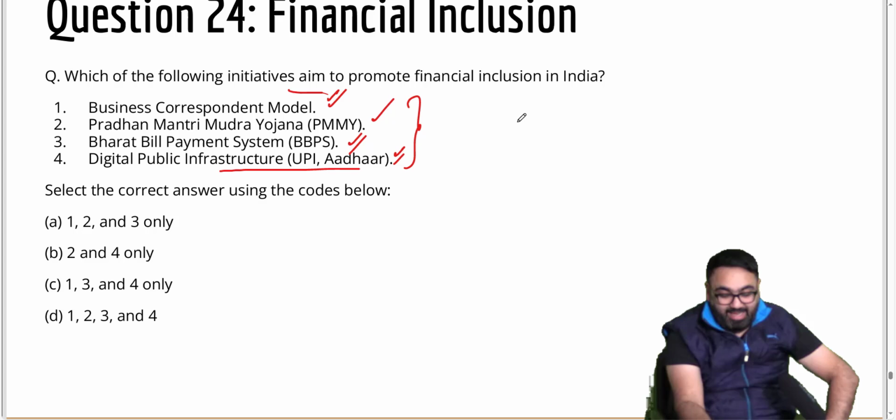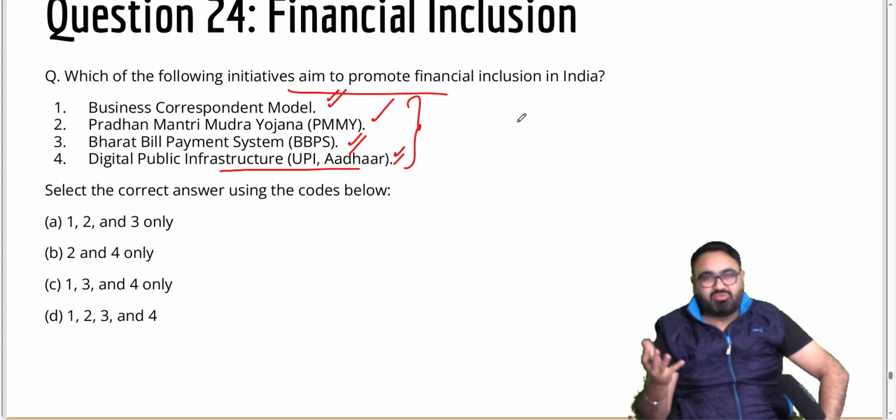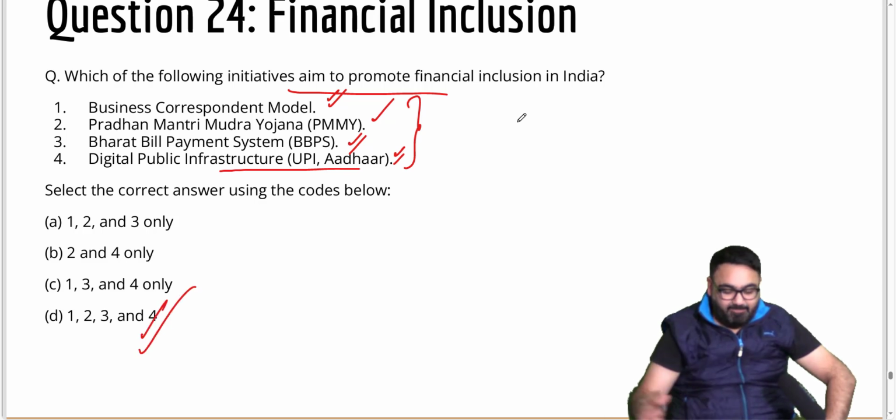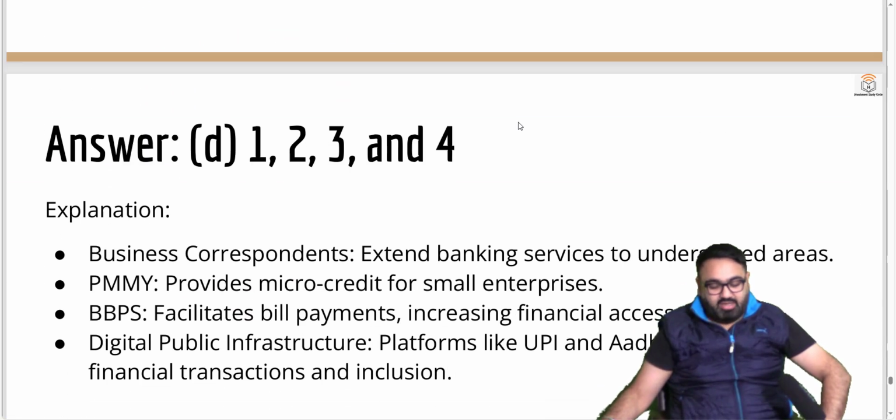Again, these are the aims of it. Might or might not be successful, that's your call, but these are the aims of all these programs. The answer thus is D. 1, 2, 3, 4 here are correct.